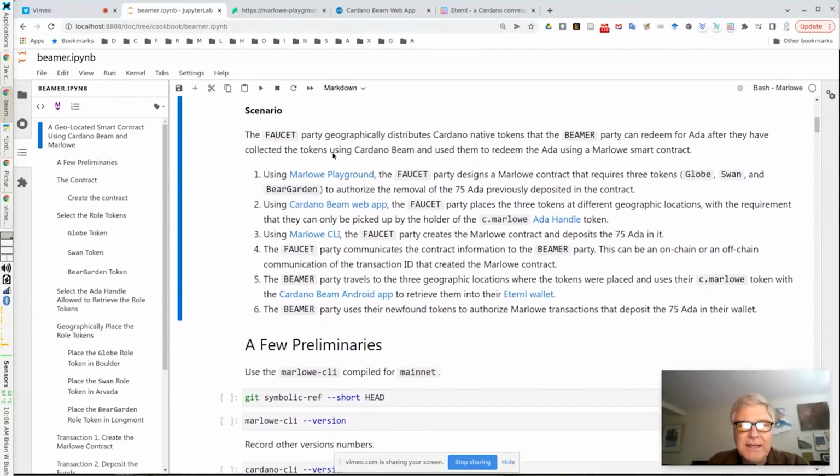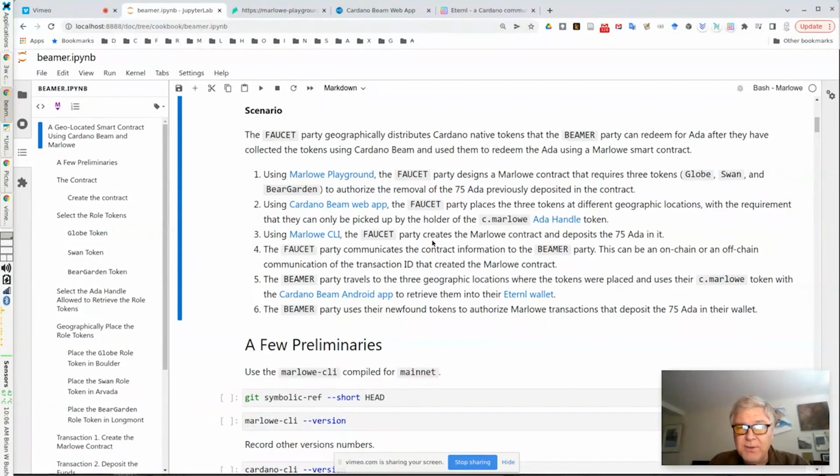And so the scenario really is we're going to build a contract in Marlowe Playground that will give you 75 ADA if you possess three tokens: Globe, Swan, and Bear Garden. We're going to place those geographically using the Cardano Beam app.